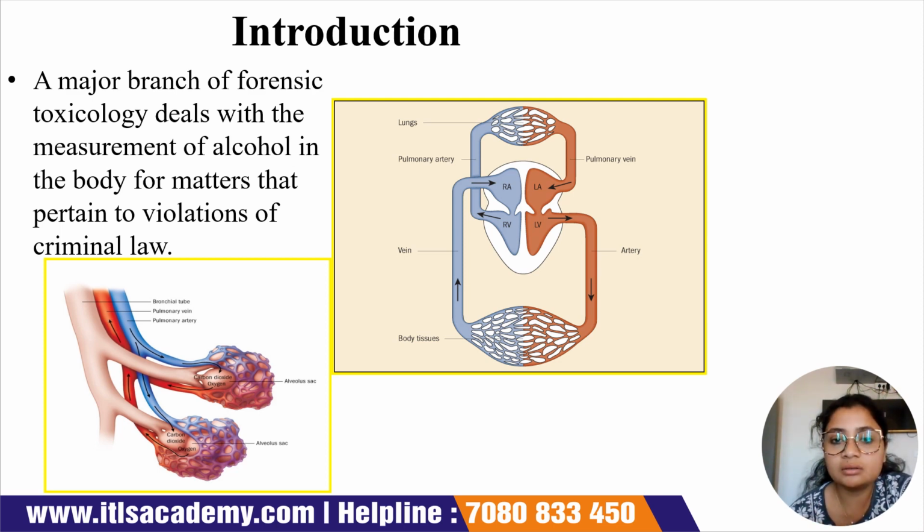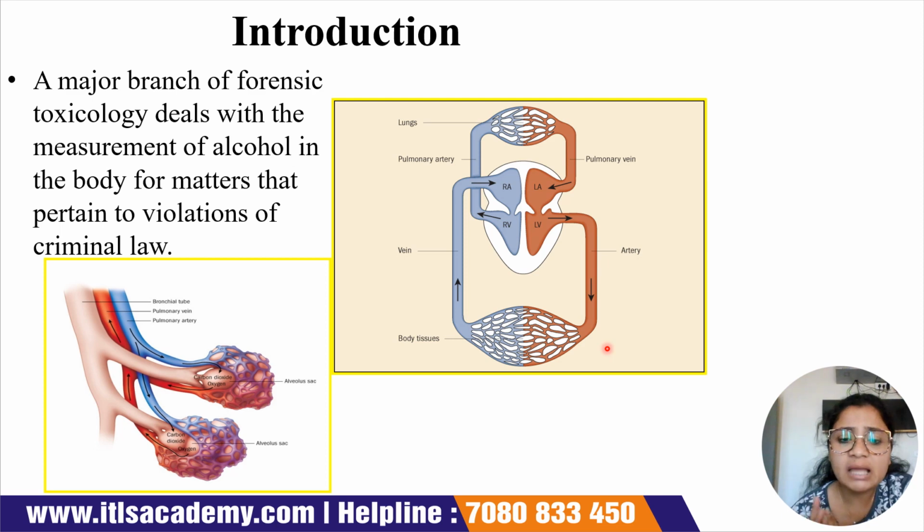Before starting with the physiological or toxic effect of alcohol in the body, I would just like to give you a brief introduction about how our respiratory system and our circulatory system actually work. This is the heart, as you can see over here. It has the right auricle and the left auricle, and also the right ventricle and the left ventricle. These are the arteries, as you can see. From the left ventricle we have the artery, and these are the body tissues.